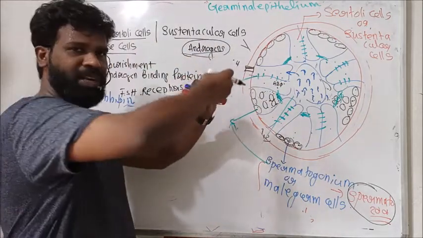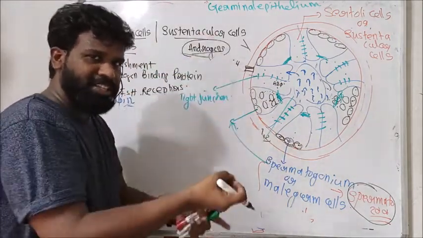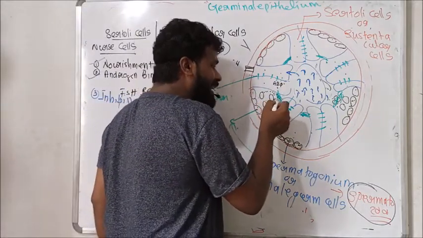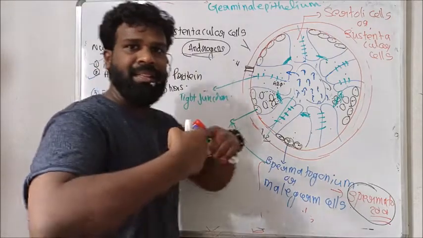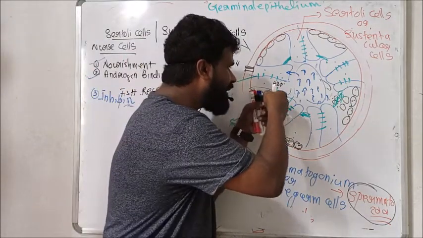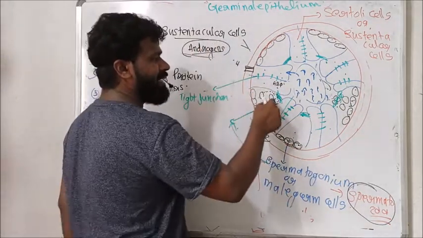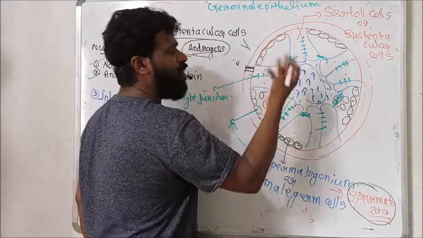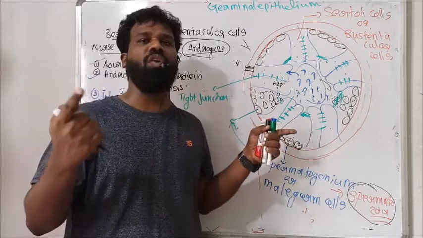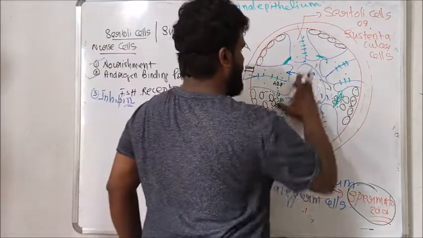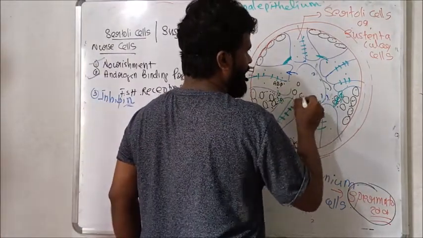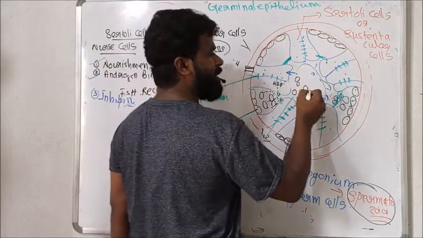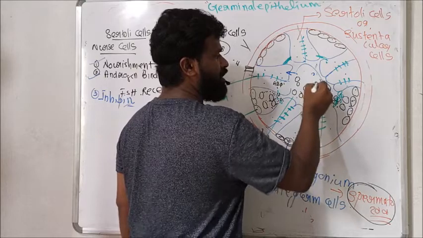When this signal is received by the Sertoli cell, this channel opens, this tight junction opens. As a result, this cell reaches the lumen of the seminiferous tubule, and in this lumen it differentiates to form sperm.